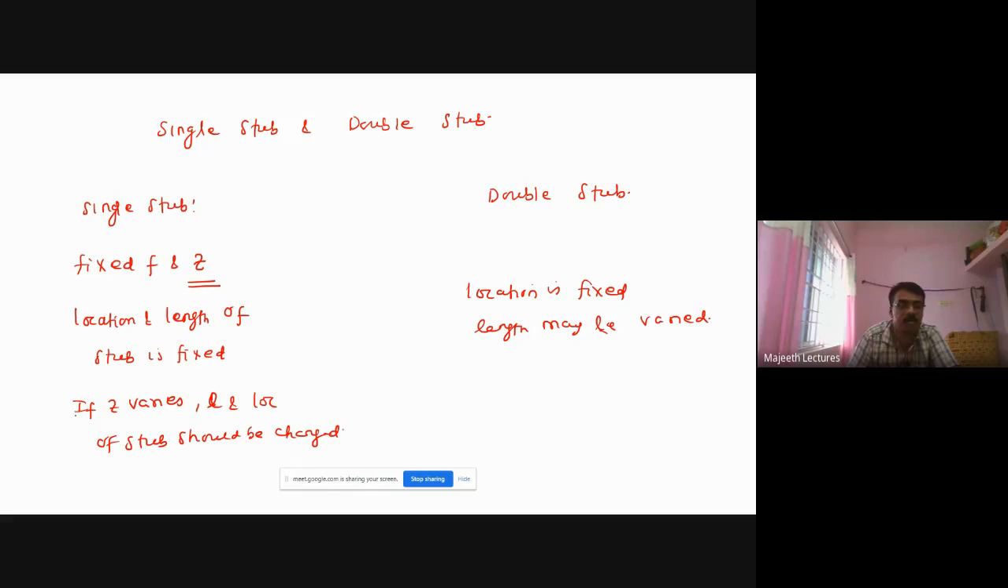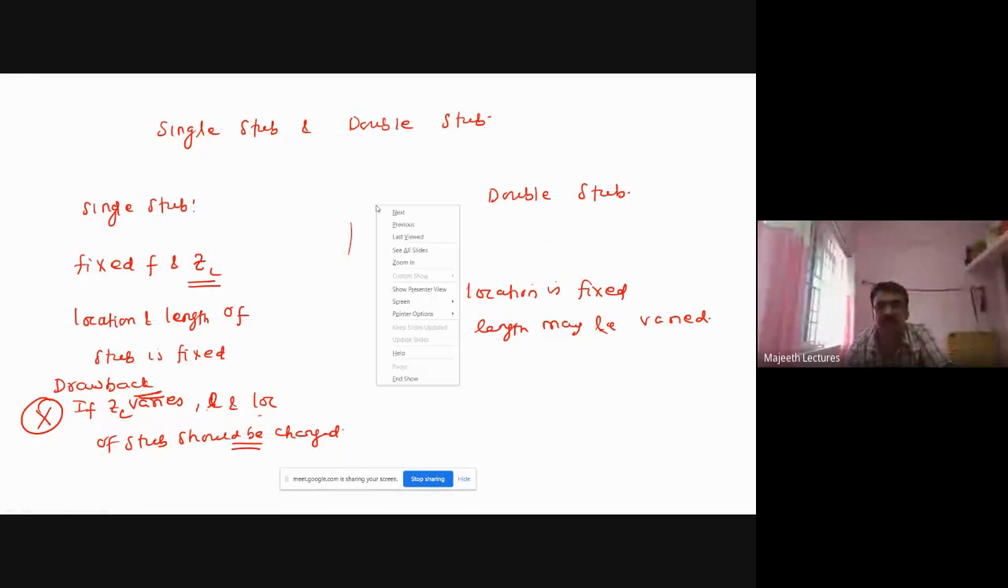So it is very difficult. This is the main disadvantage. Z is nothing but the load impedance. Our load is going to vary regularly. So if the load varies, the length L and the location of the stub should be changed regularly. That is the biggest drawback of single stub matching. So that is the first thing we must remember. Okay, so double stub matching avoids that problem. How it avoids that problem, let us see.